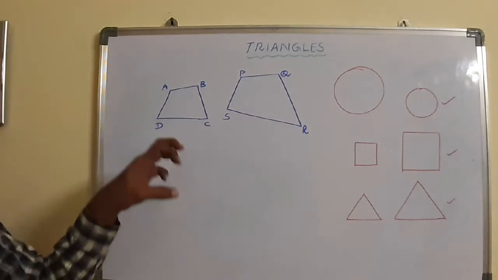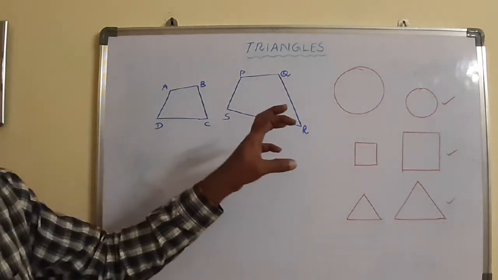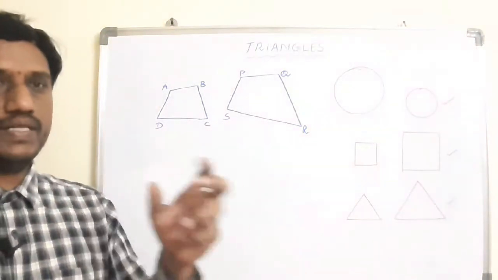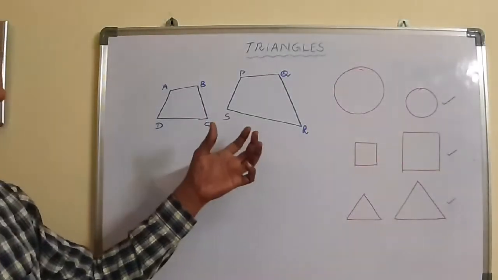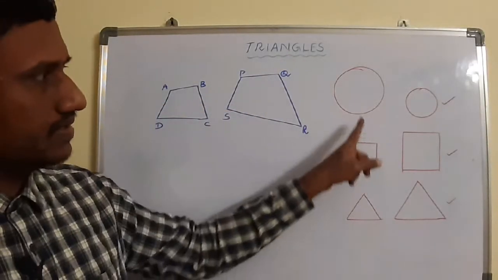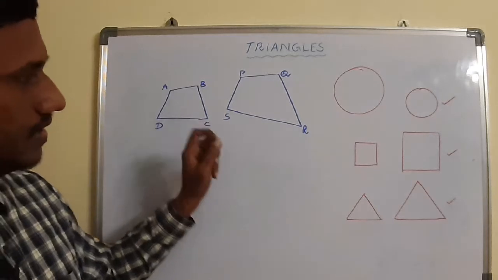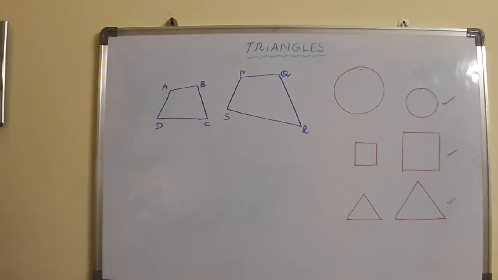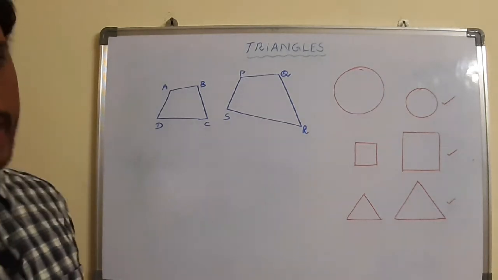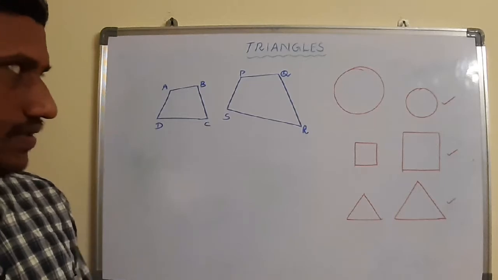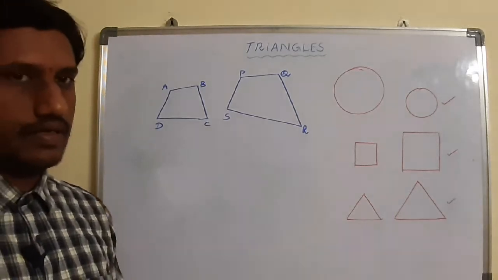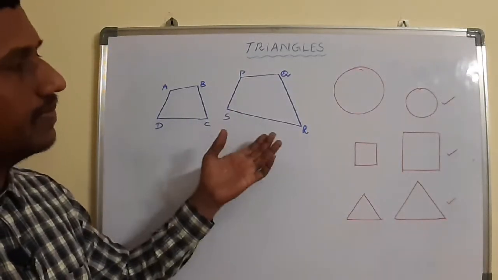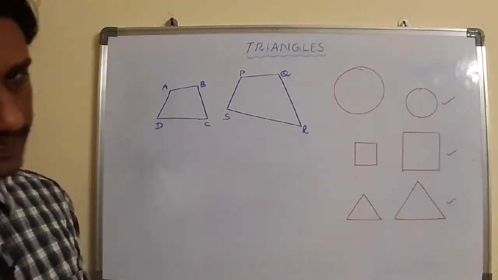Then definitely we need a particular definition for deciding whether the given two figures or two objects are similar or not. What may be the definition? All these are polygons except the circle. A quadrilateral is a polygon, a square is a polygon, and a triangle is a polygon. Here one definition we need. What is the definition of similarity to decide whether the given two figures are similar or not? By seeing itself, we cannot say for some figures, like these quadrilaterals, that they are similar.